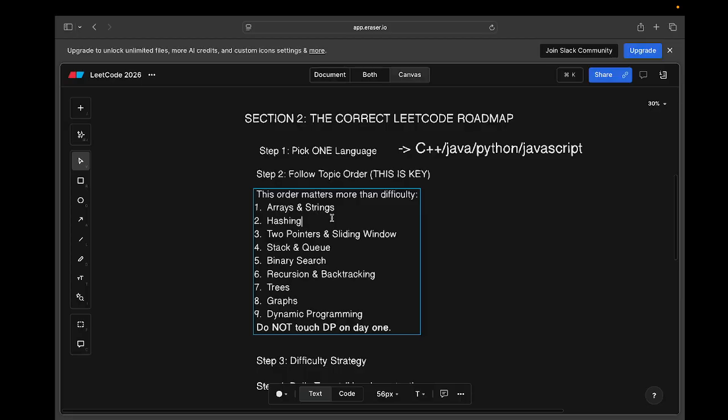Once you have a clear idea about arrays and strings, then it's time to move on to learn about stacks and queues. These are two different data structures which you have to use. Talking about stack, you know what a stack is. Stack follows LIFO order, last in first out, and the queue is first in first out order. So learn about these.